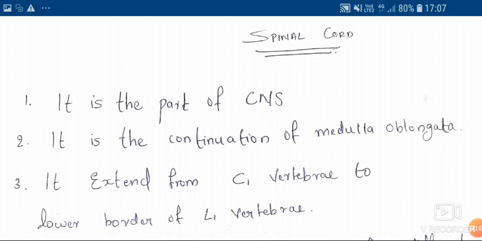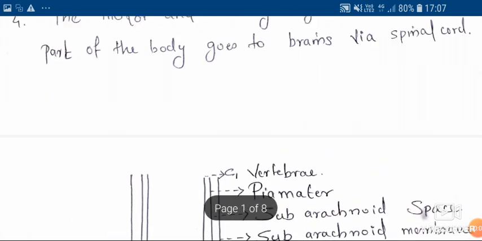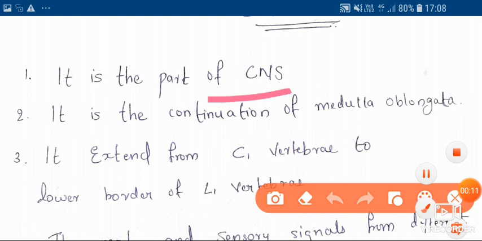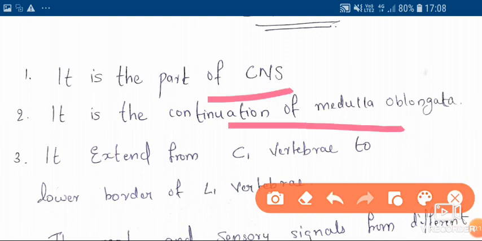I'm going to tell you about the spinal cord. The spinal cord is a part of the central nervous system. It is a continuation of the medulla oblongata. It does not mean that the spinal cord is a component of the foramen magnum. When we talk about the components present in the foramen magnum, the spinal cord is not included in that. It extends from the C1 vertebra to the lower border of the L1 vertebra.